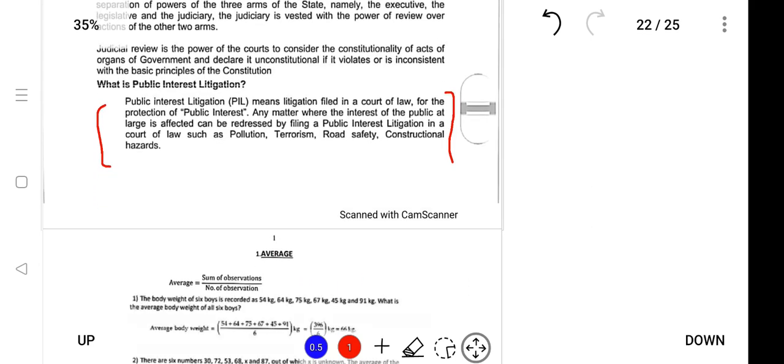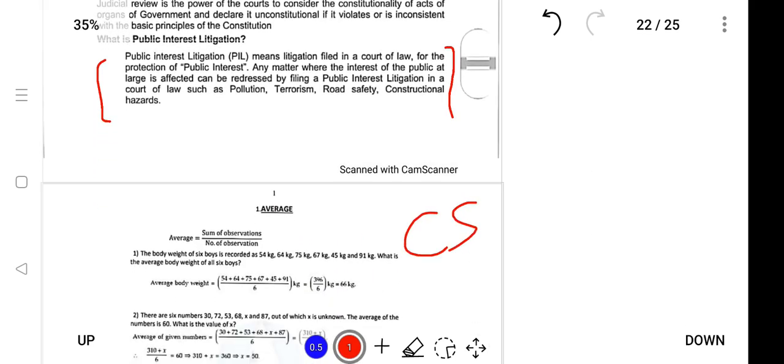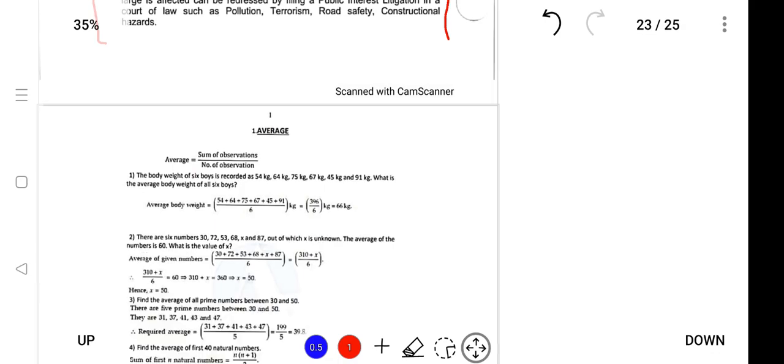Next is CZ, that is numerical ability plus reasoning. The material will be provided along with examples. For example, for average, the formula is given, and you will be provided with 2 or 3 examples.